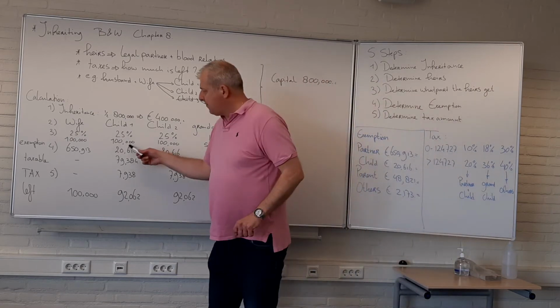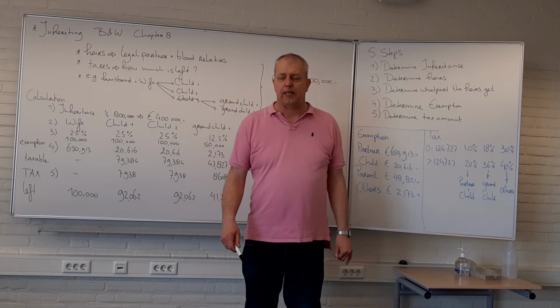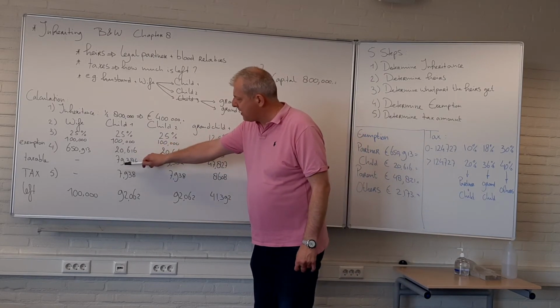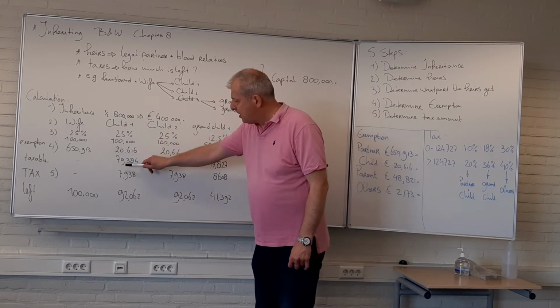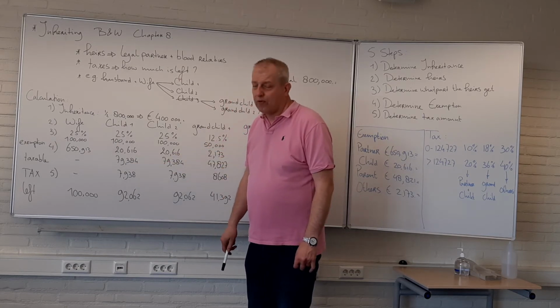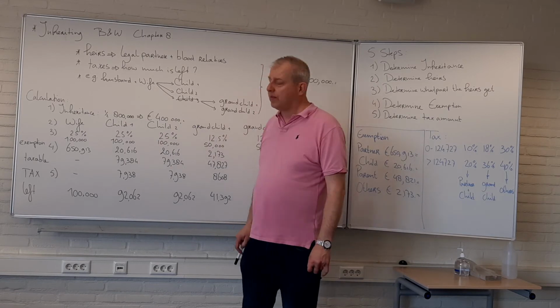For the children, they have an exemption of 20,616. So that means that the taxable amount is what they get minus the exemption, which leaves them 79,384 euros, both for child 1 and 2.